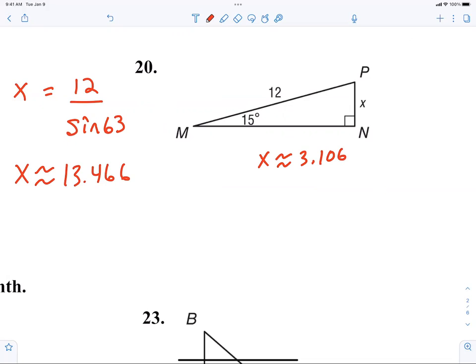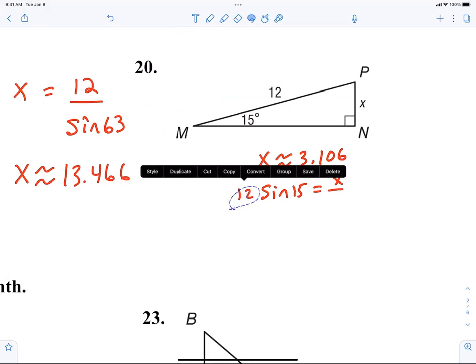Now, just for my own sake, what trig function was used? Sine. All right. Sine of 15 equals what? x over 12. And so all I did was I multiply both sides by what? 12. That's it. That's all there is.